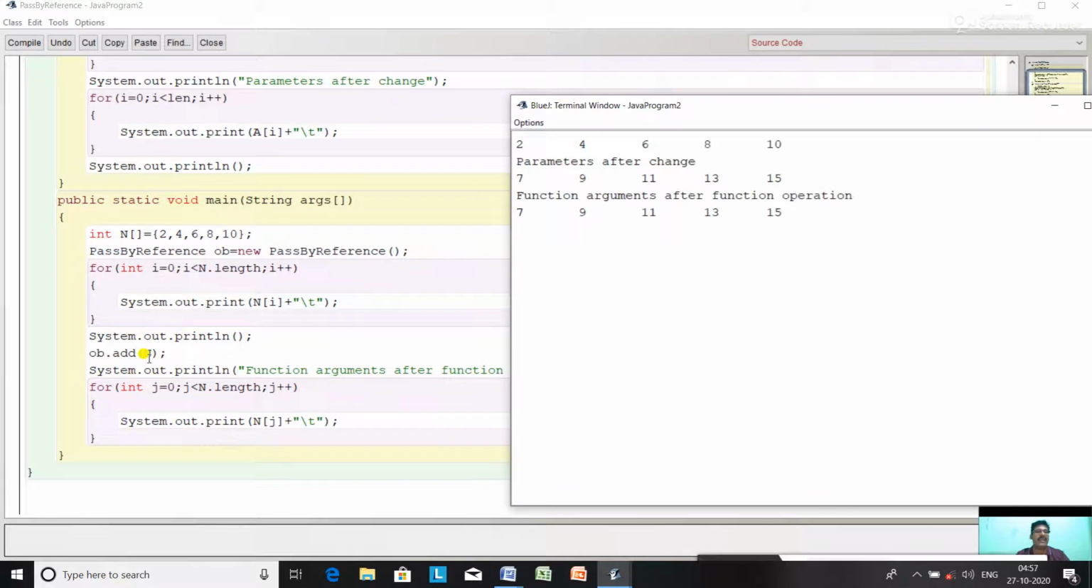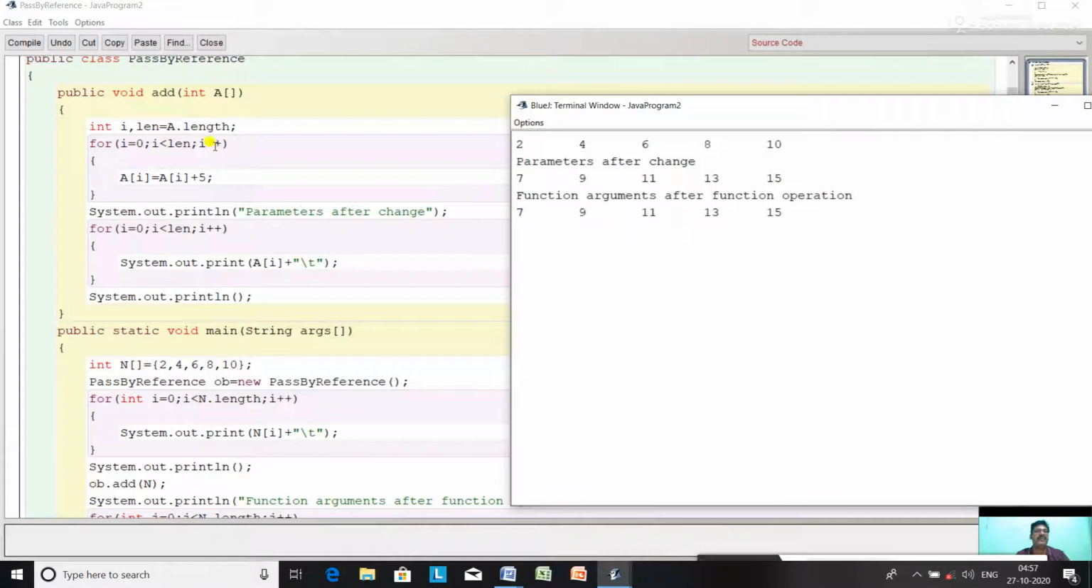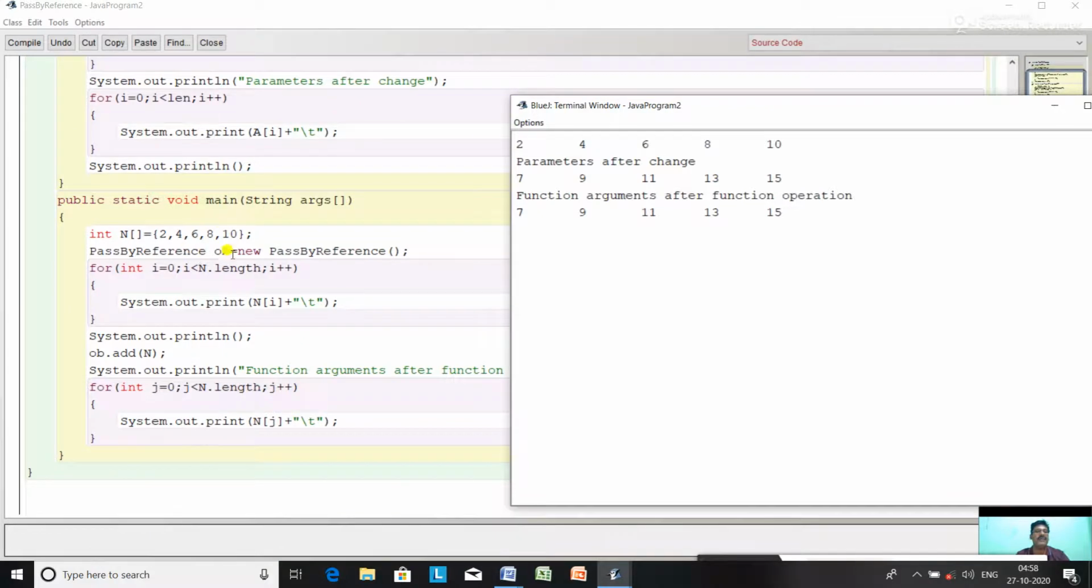After that array n is passed to the add method. In the add method all the values are increased by 5. So 2 plus 5 is 7, 4 plus 5 is 9, 6 plus 5 is 11, 8 plus 5 is 13, and 10 plus 5 became 15. So when array a is printed in the add method, it prints the changed values, and these changed values are reflected back in the array n also. So after calling the method, when we create the j loop to print the original array n, it is printing the changed values. Why? Because we have handled the location of the array.